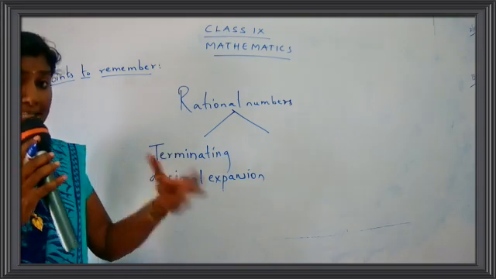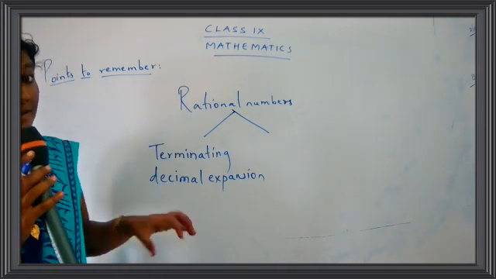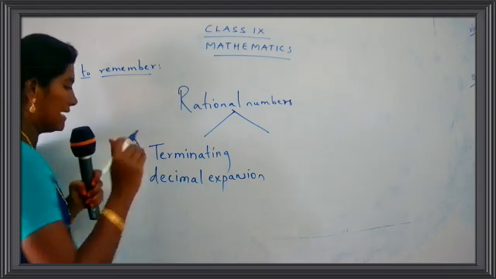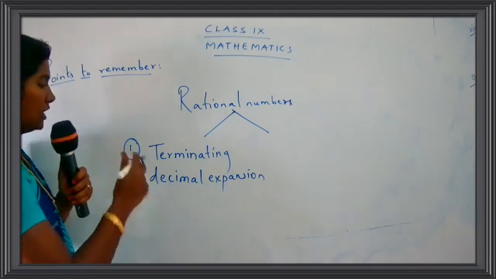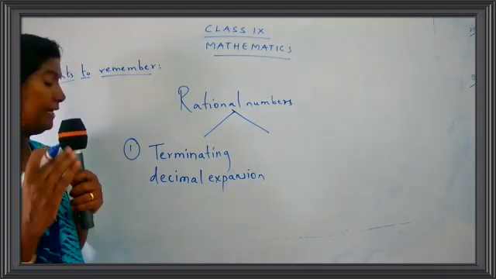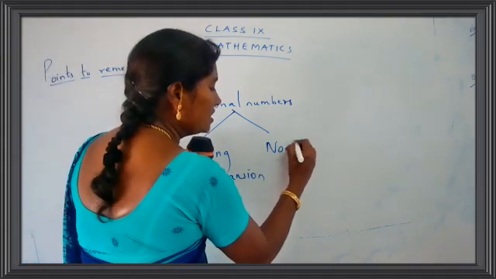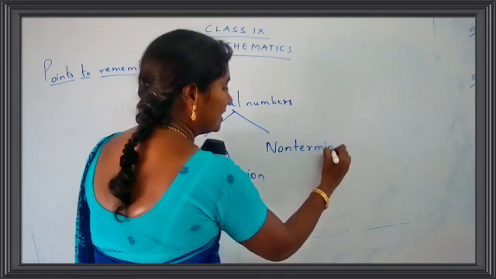So I'll be giving you an example so that you will be clear with the topic. Okay, children? So first of all, you just understand the different expressions. The first one is terminating decimal expansion, and the second one is non-terminating and recurring.